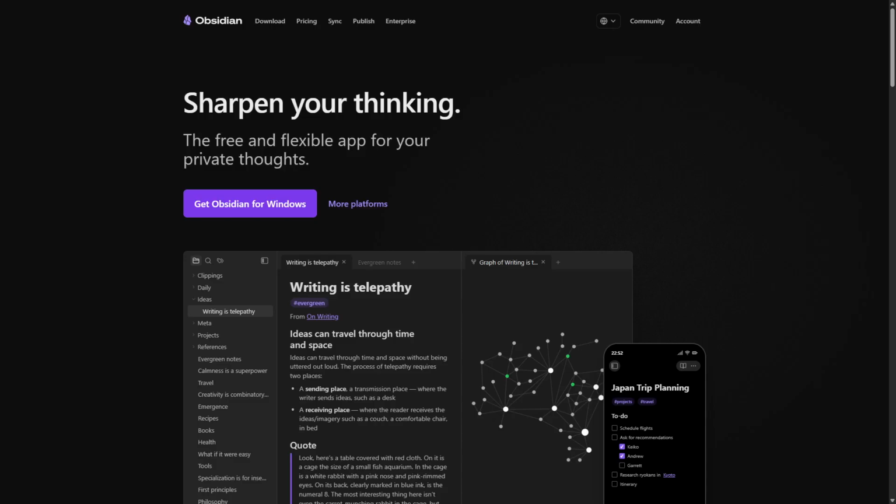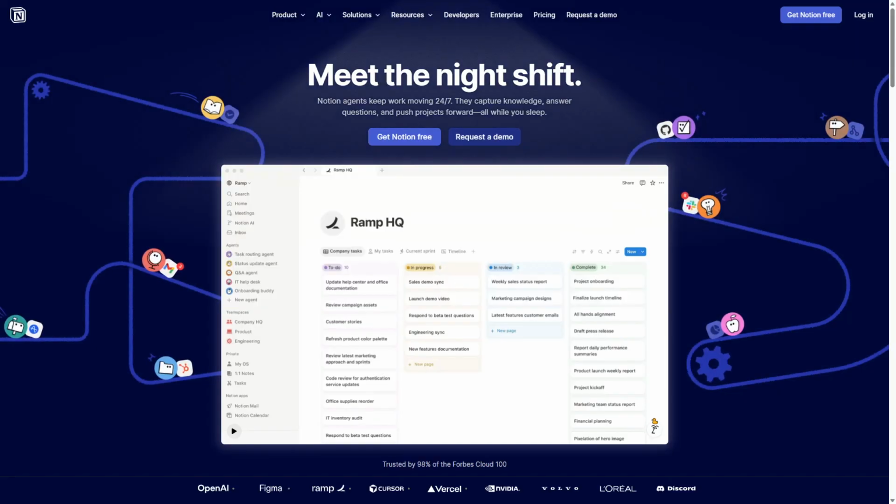Obsidian versus Notion. Which note-taking app is better? Choosing the right note-taking app can completely change how you organize your thoughts and ideas without feeling overwhelmed. Let's explore both options briefly. Obsidian and Notion are two powerful note-taking applications, each catering to different needs.